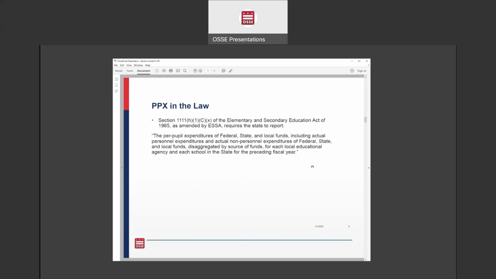This is what is in the law. In the Elementary and Secondary Education Act of 1965, as amended by ESSA in 2015, the per pupil expenditures of federal, state, and local funds, including actual personnel expenditures and actual non-personnel expenditures of federal, state, and local funds, disaggregated by source of funds for each local education agency and each school in the state for the preceding fiscal year. That's a long sentence, but basically what it means is that we will be reporting